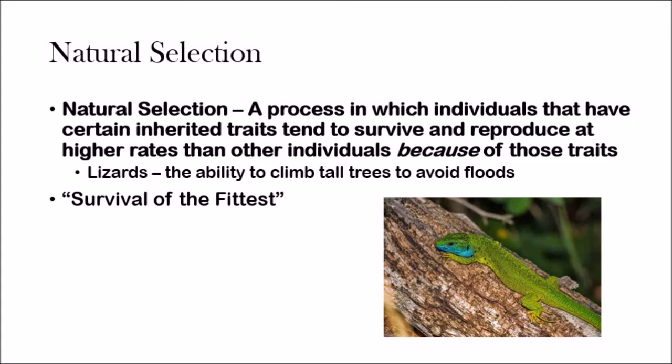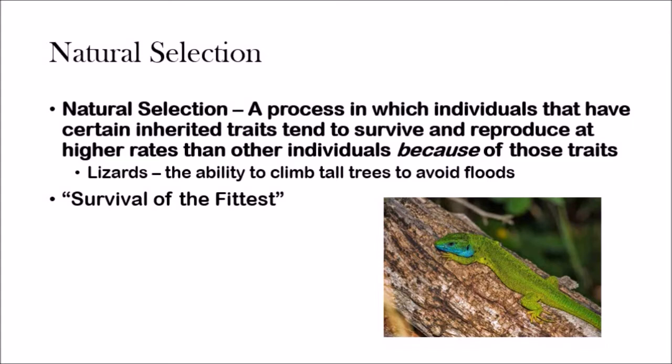Now you have a population of lizards which have the ability to climb trees, and that population will reproduce and eventually create another set of, let's say, 1,000 lizards. And now all these lizards are going to have that ability to climb trees. So that's basically what natural selection is.